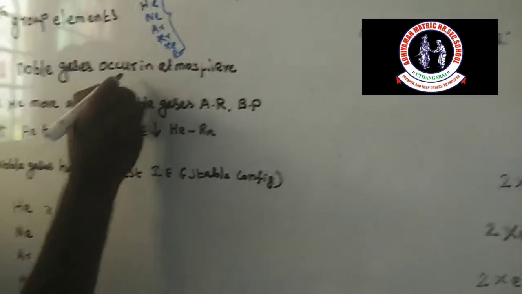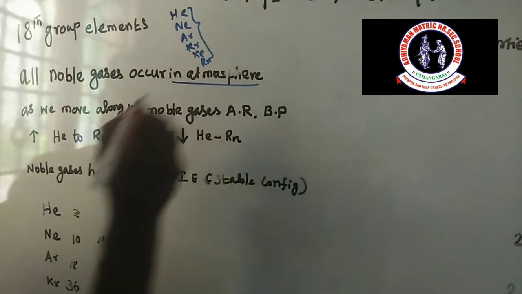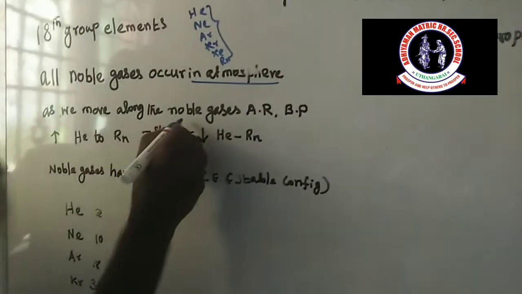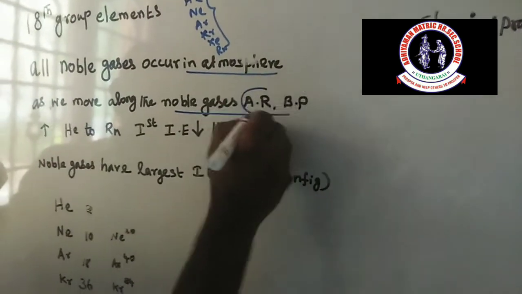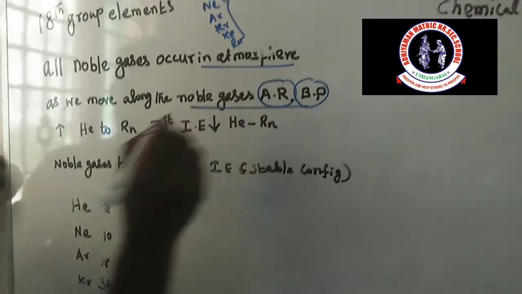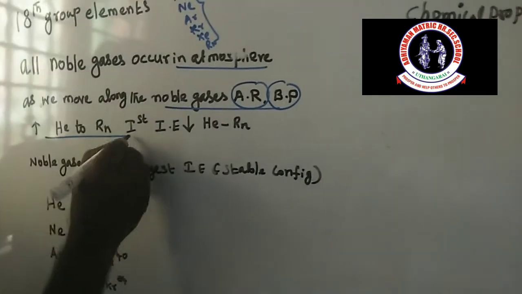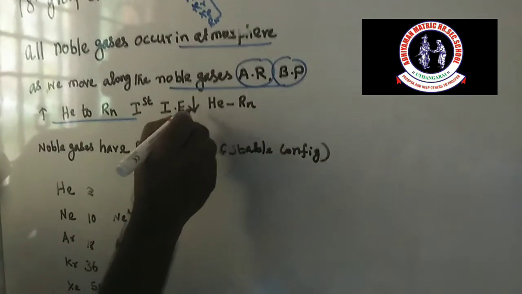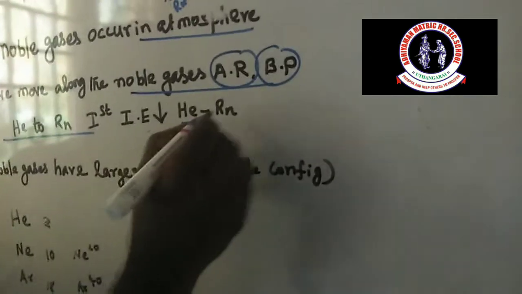All the noble gases occur in the atmosphere. As we move along the noble gases, atomic radii and boiling point increase from helium to radon. The first ionization energy decreases from helium to radon.